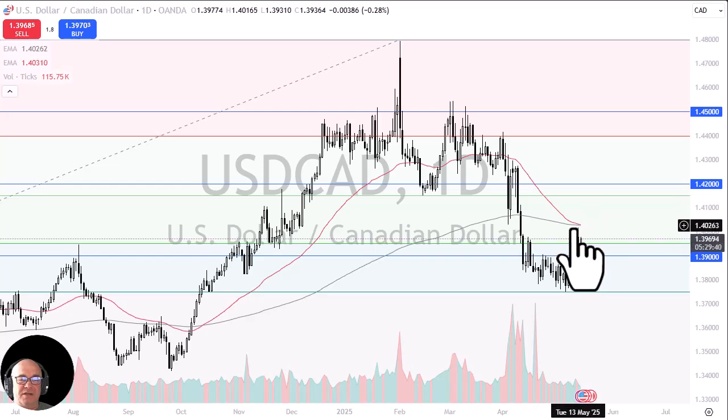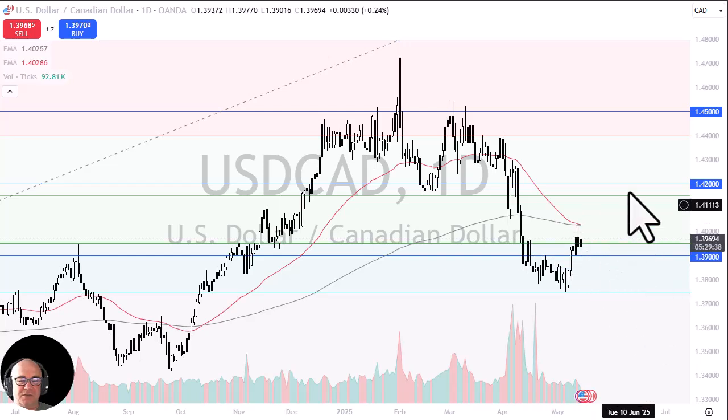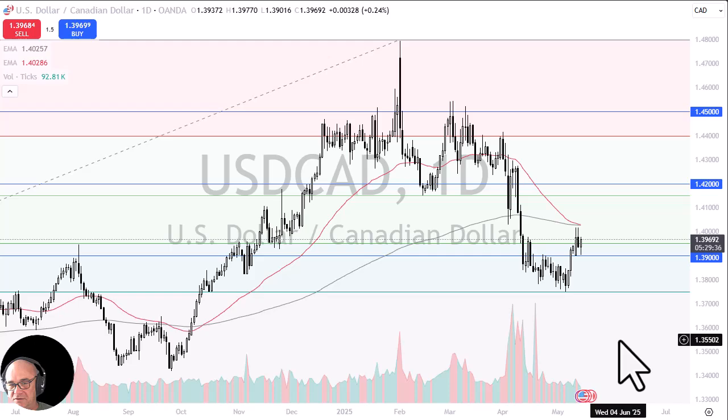So I'm looking for a bounce. I'll be watching these moving averages. If we can get above there, then I'll be targeting the 1.42 level.